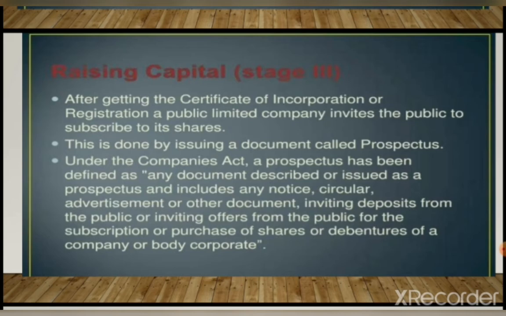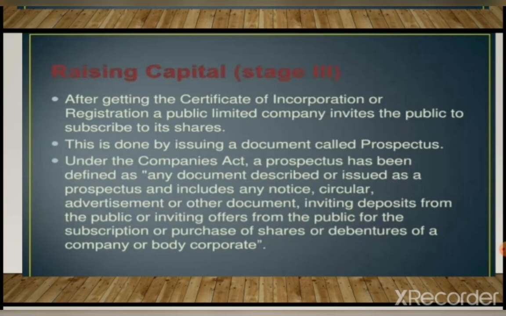This is done by issuing a document called prospectus. Therefore, for a public company, three important documents are there: memorandum of association, article of association, and prospectus also. But for a private company, memorandum of association and article of association. But for a public company, prospectus is also required.